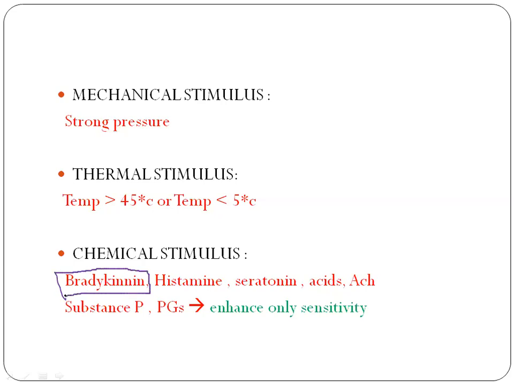So bradykinin is the most important chemical which causes chemical stimulation. And there are also some chemicals in our body which enhance the sensitivity of the nociceptor. So these are substance P and prostaglandin. So this can be asked as an MCQ in your exam as well as an entrance. So substances like substance P and prostaglandins, they enhance only the sensitivity of the receptor. So they won't be directly exciting the nerve endings. They only increase the sensitivity of the nociceptors.